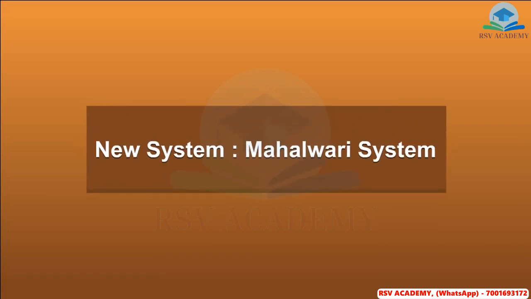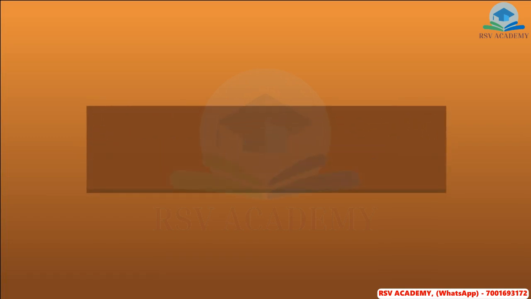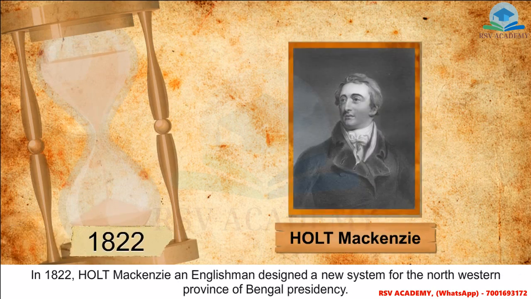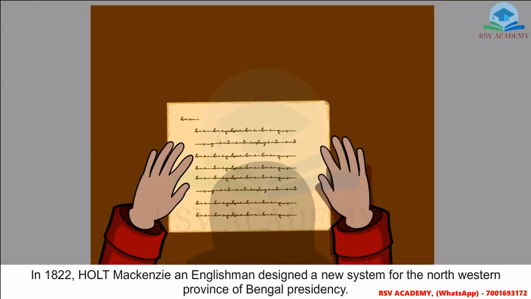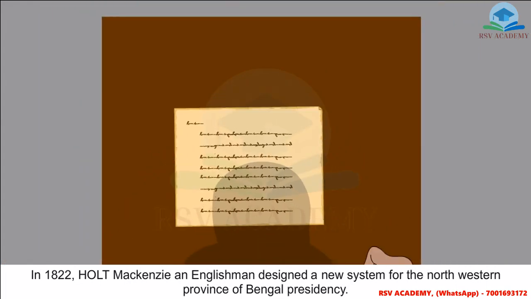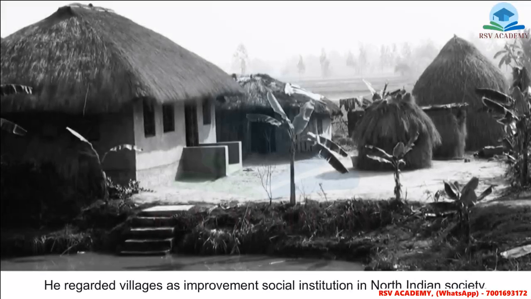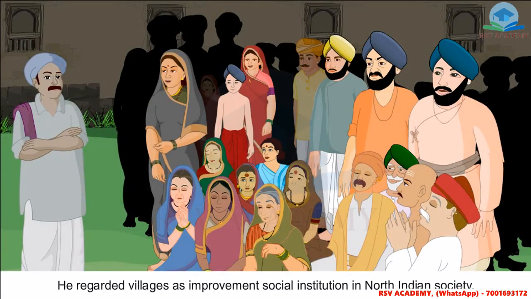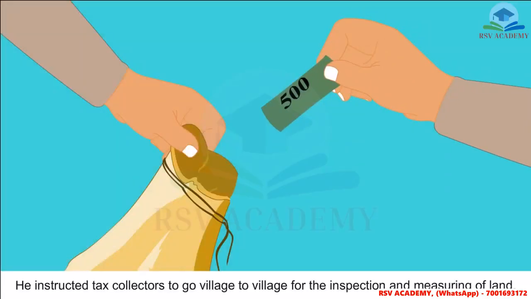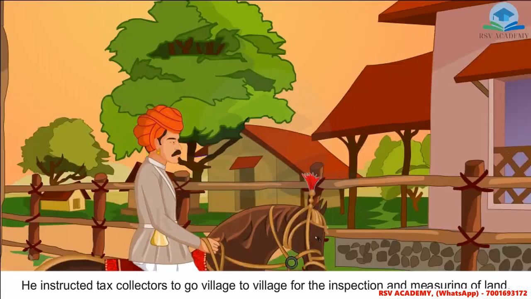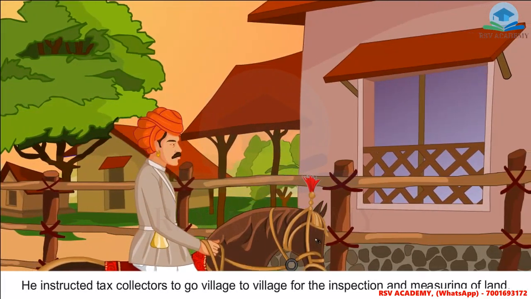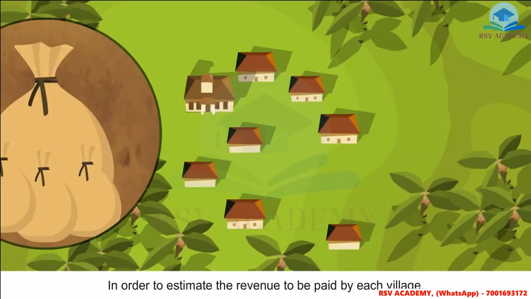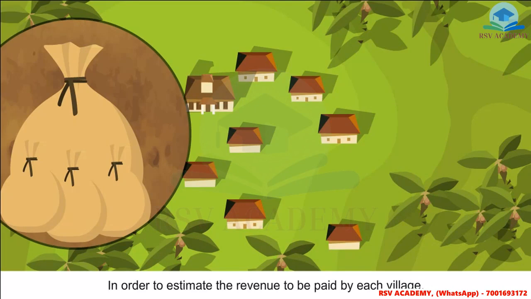New system, Mahalwari system. In 1822, Holt Mackenzie, an Englishman, designed a new system for the northwestern province of Bengal Presidency. He regarded villages as an important social institution in North Indian society. He instructed tax collectors to go village to village for the inspection and measuring of land, in order to estimate the revenue to be paid by each village.